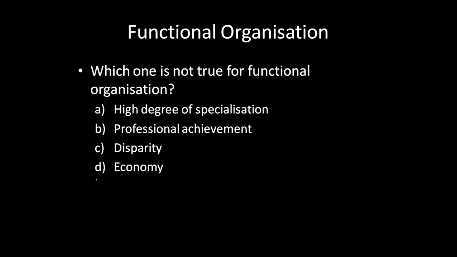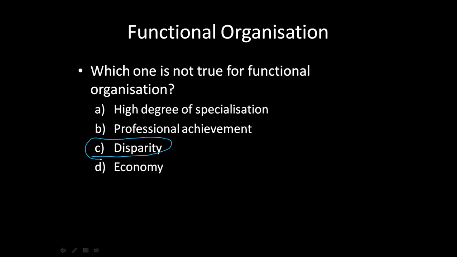Okay, now what about disparity? What is the meaning of disparity? It comes from the term which is more like complexity or confusion. Now functional organization does not have confusion, there is actually clarity. So the answer for this question is disparity. Option C, disparity. Now why is there clarity there? Because similar functions are grouped together.